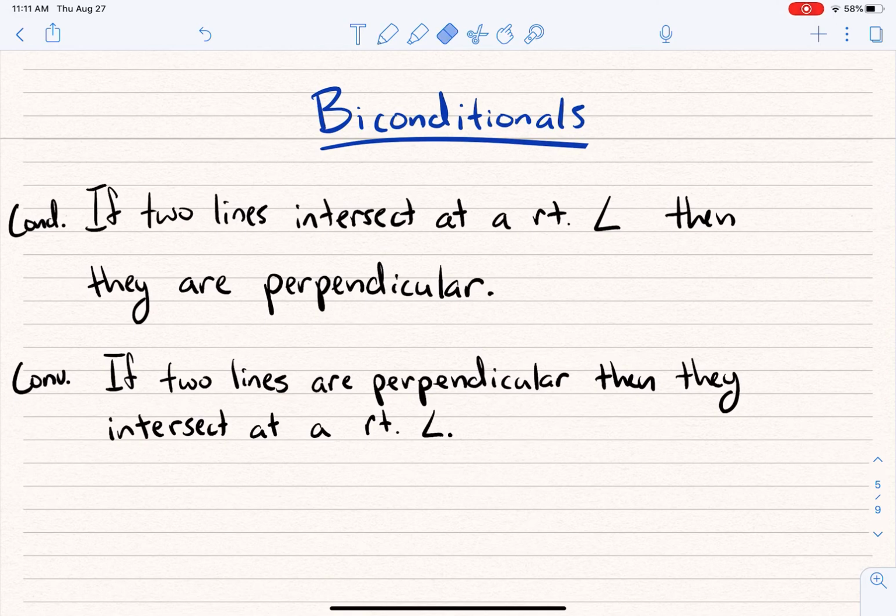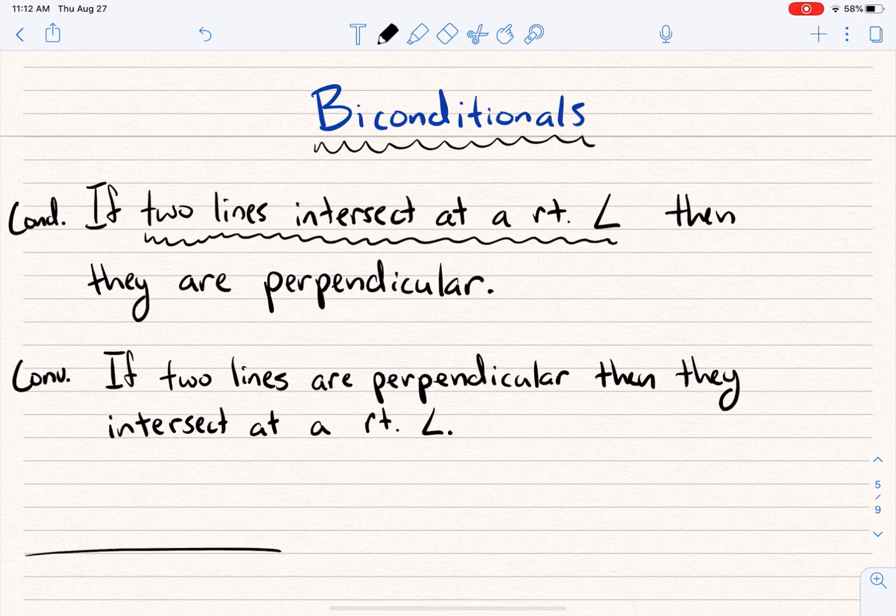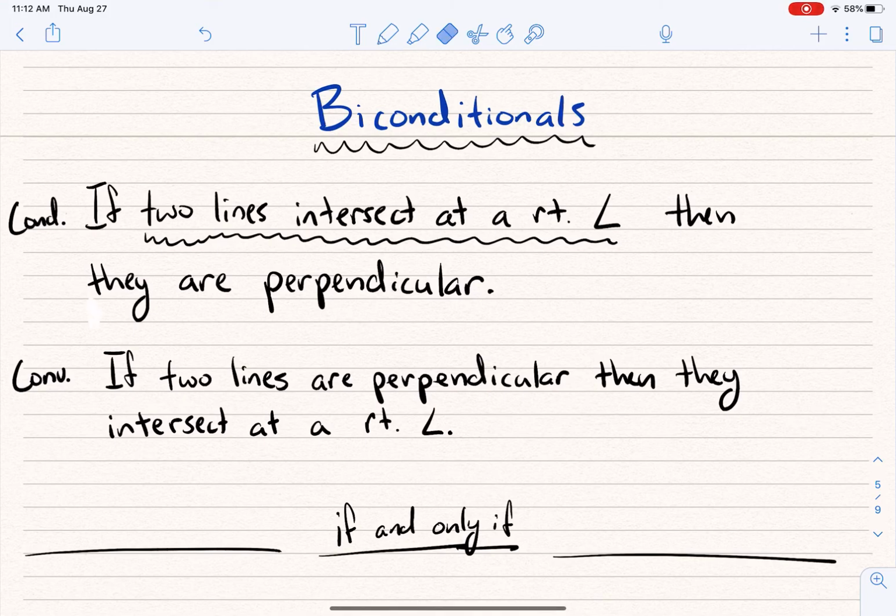And if this is the case, if you get both a conditional and a converse that are both true, what you can do is write what's called a biconditional. Biconditional means you're going to take the hypothesis and write that first. And then you're going to put in the middle, if and only if. And then after that, you're going to write the conclusion.